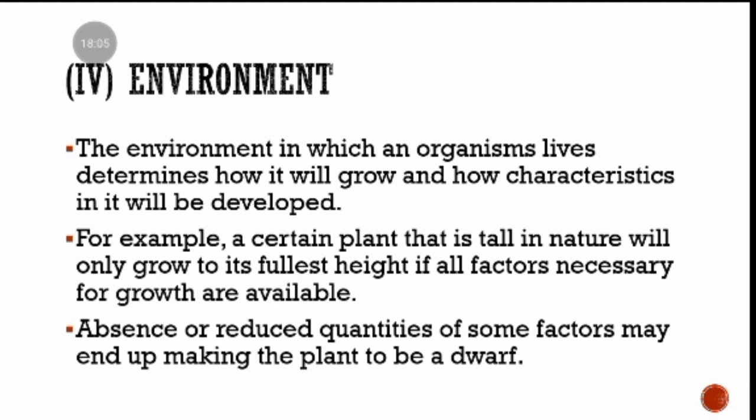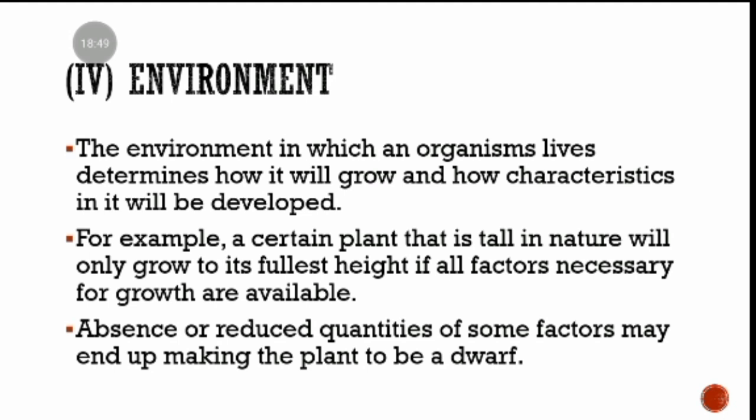For example, certain plants they grow better in countries like South Africa, China, but elsewhere they struggle to survive. And even if you try to force things, the plants may grow, but maybe their fruits will not be produced well. It's because there is a change in the environment. There is a variation that is being brought about by the environment itself, and that variation is because some plants favor specific conditions to do better.